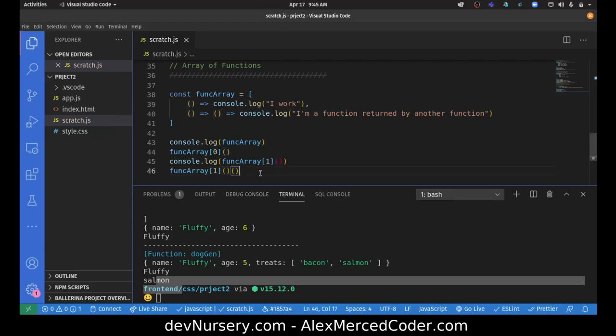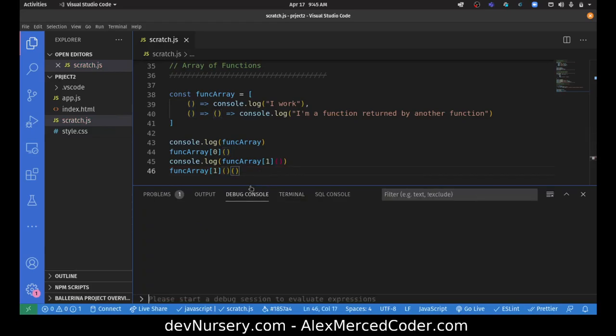Okay, so here's where the syntax starts getting kind of funky, because I'm thinking, okay, there's an array. I want to access the second index, which is a function. Now this function returns this function. So essentially when I invoke this function, that's going to return this function. And then I invoke that function with another set of parentheses. So let's test that out.